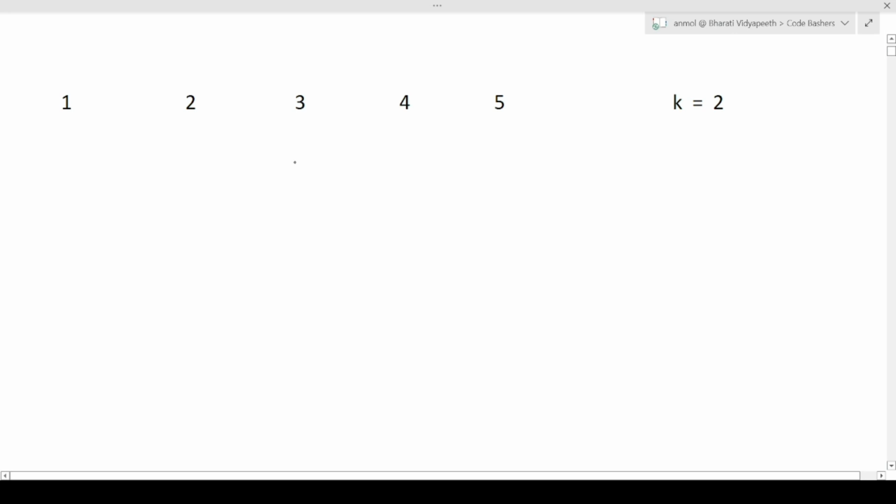So what will be the approach to solve the question? The approach is very simple. Since here k is equal to 2, just take the first two elements, and then take the remaining elements of the array. So first take the starting k elements, and in the second part take the remaining elements. Now you can see that the array is divided into two parts. This is the first part, this is the second part. Now you will first have to reverse the first part.